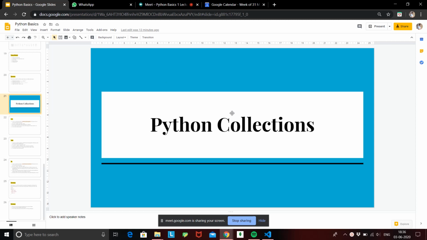Today's topic is Python collections, or we can say Python containers or data containers. So basically, what are containers? Yesterday we saw a type of container called a variable, and a variable is a type of container which can store a single value. The value can be of integer type, a string type, a floating type, or even complex type, right? But only one single value can be stored inside one variable. If we have 10 values, we'll require 10 different variables to store those values.